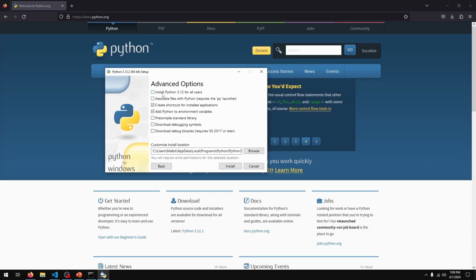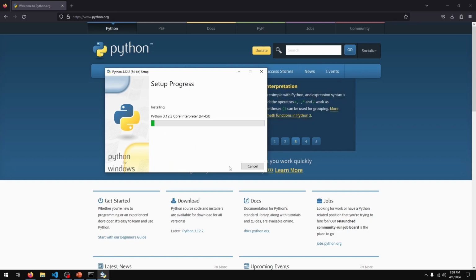Now here you have a choice. The first option here says install Python for all users. If you have more than one user on your system and you want to install Python for them as well, you can check this box. If you just have one user account or you don't want to install Python for all users, then you can leave this unchecked. You can also change the install location down here, and once you're ready you can click install.